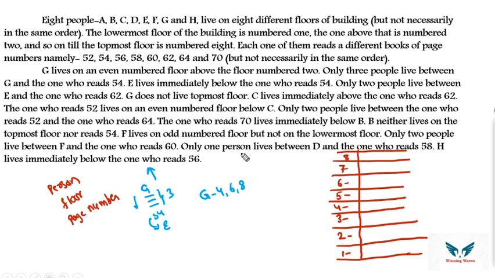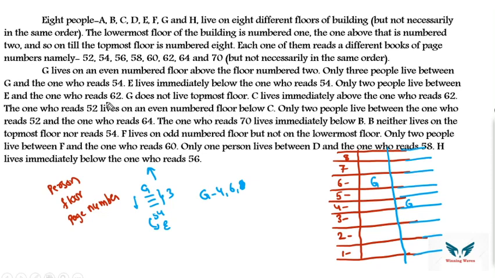That means we know already that the topmost floor is 8. That means G cannot live on floor number 8. So there are 2 possibilities for G. You can place G either on the 6th floor or on the 4th floor. So you will get 2 possibilities. Let's take these 2 possibilities and let me show you how they work out. Out of 3 possibilities we have eliminated one, based on the sentence G does not live on the topmost floor, which is nothing but the 8th floor.